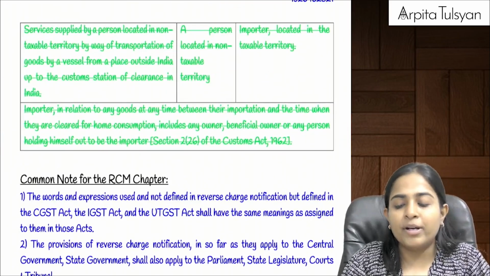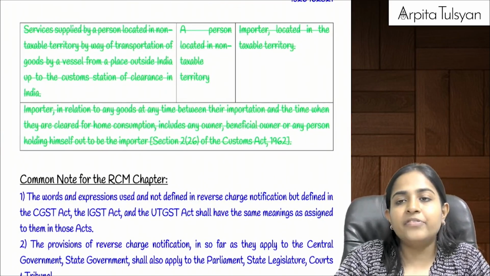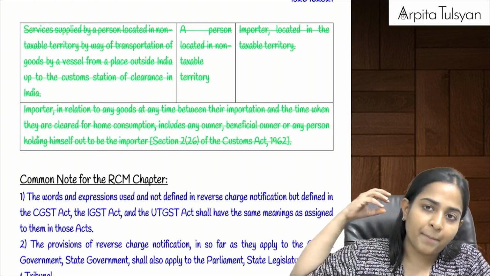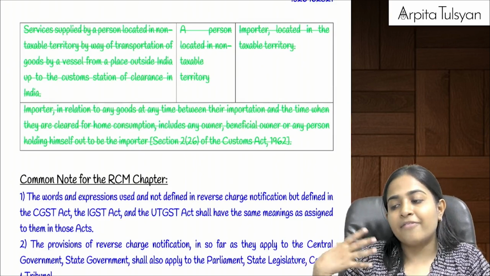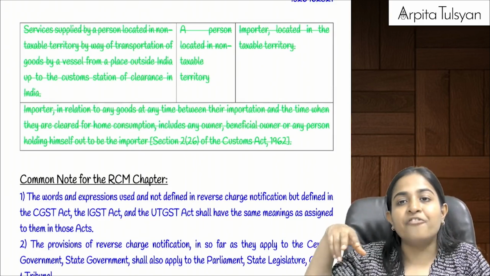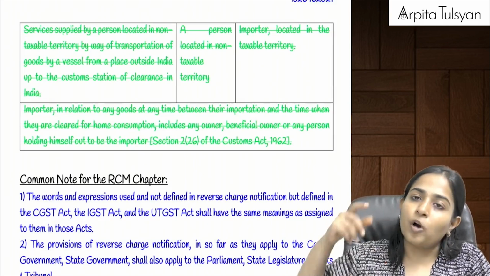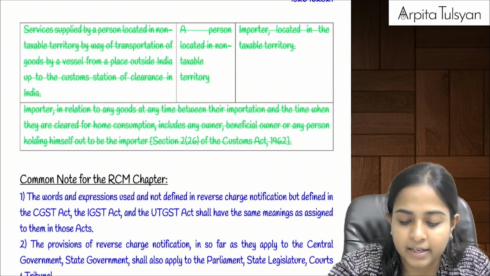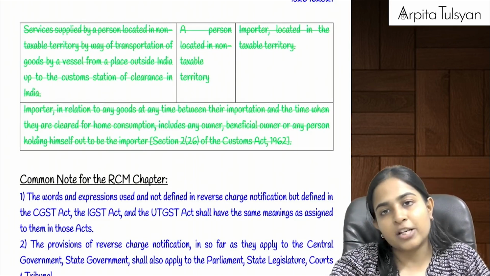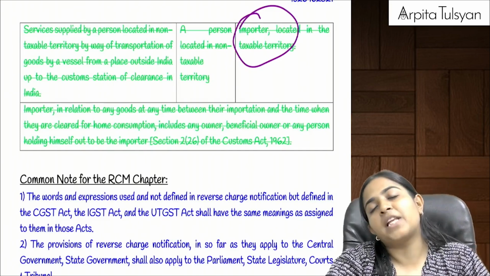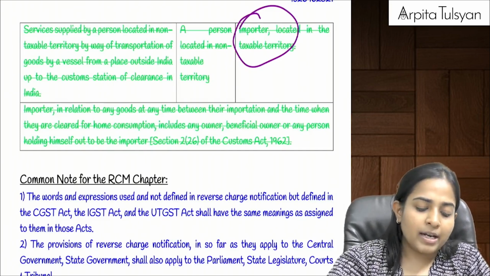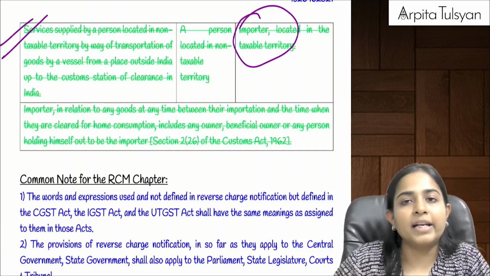And the second point that we had studied was: if any service is provided by a person situated outside India, by way of transportation of goods by vessel or ship from outside India to customs clearance here in India, then reverse charge was applicable, and the importer was liable to pay the tax on it. Now listen, that entry has been totally deleted.